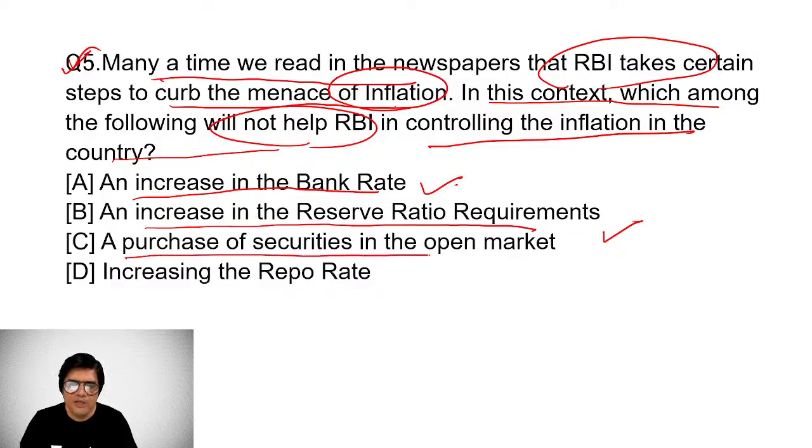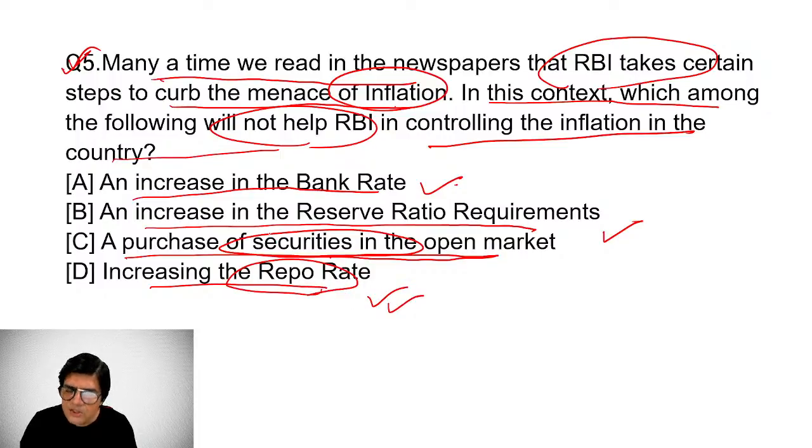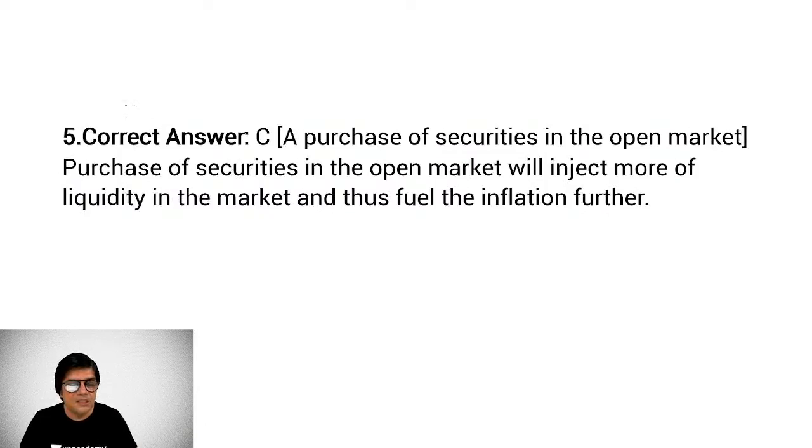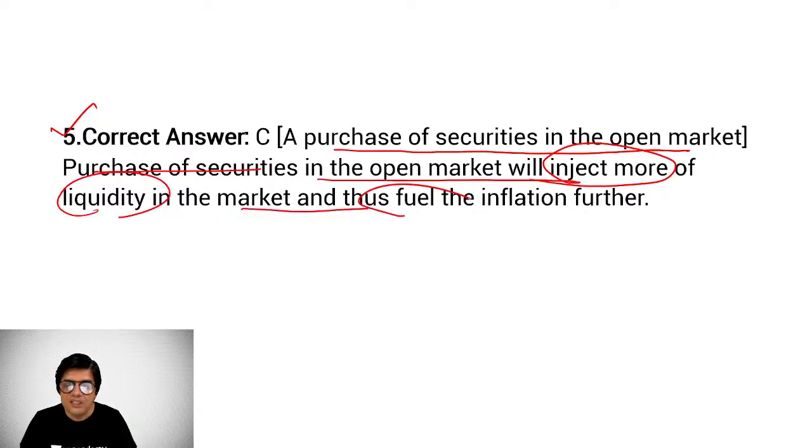A purchase of securities in the open market certainly cannot be a check for inflation, because this would amount to increasing the liquidity, and that in turn would rather fuel inflation more. Increasing the repo rate, of course, is one of the key measures in the monetary policy of RBI to control inflation. Now obviously here C is the correct option. A purchase of securities in the open market will inject more liquidity in the market and thus fuel the inflation further. It will not check or reduce inflation, it would rather increase inflation.